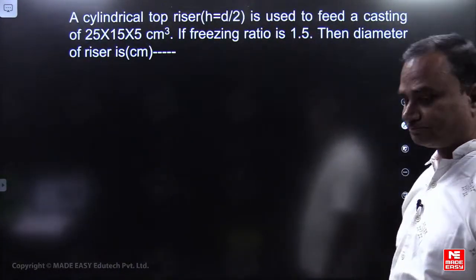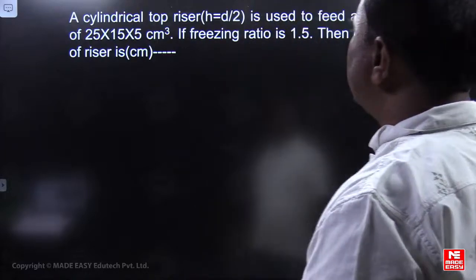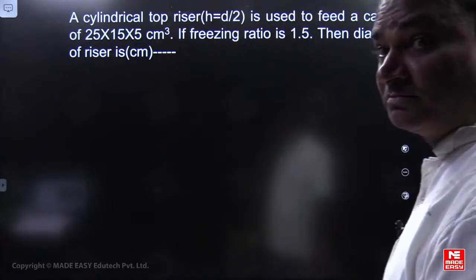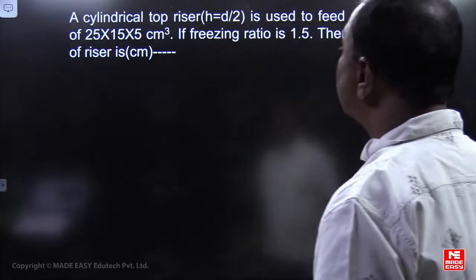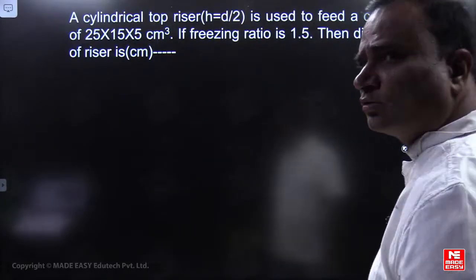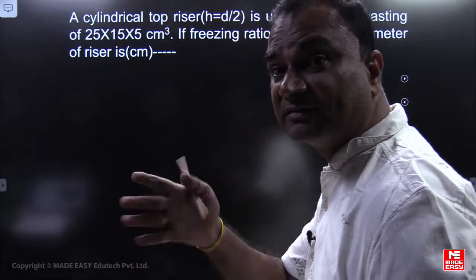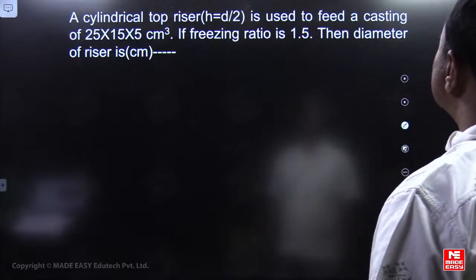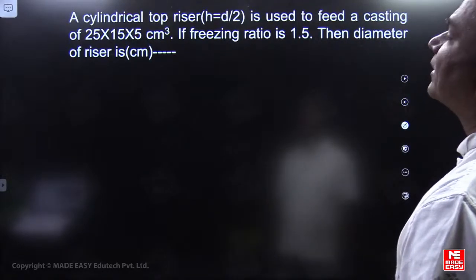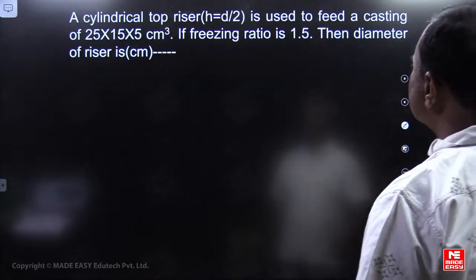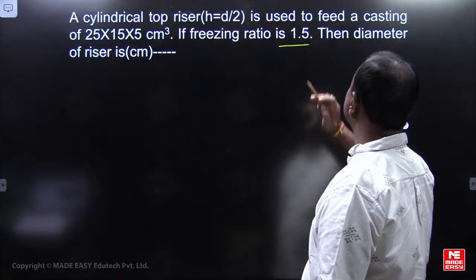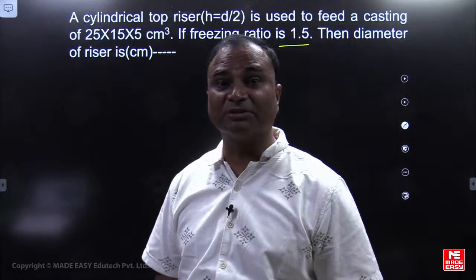Next question. A cylindrical top riser. Please read the question carefully. Top riser H equal to D by 2; the optimum condition is directly given, there is no confusion at all. It is used to feed a casting of 25, 15, 5 centimeter cube. If freezing ratio is 1.5, then what is the diameter of the riser?